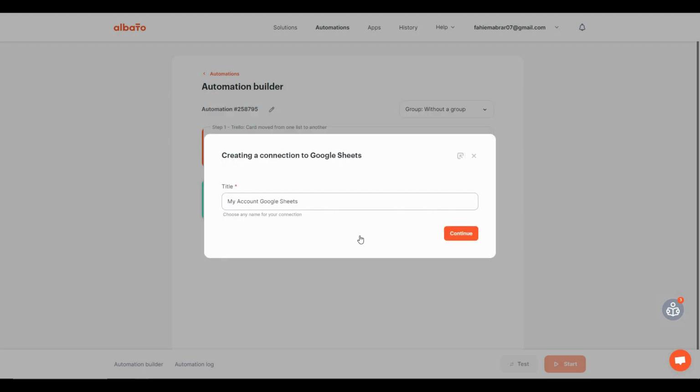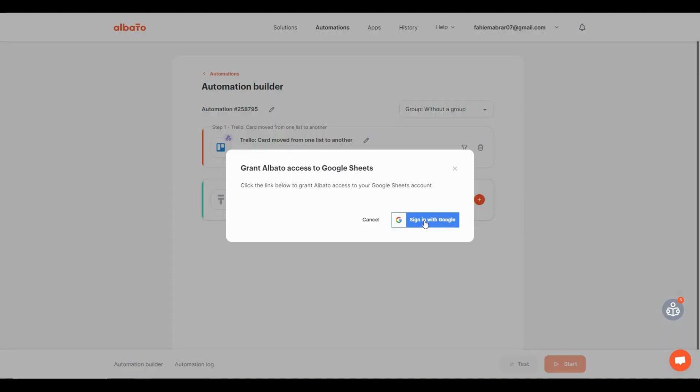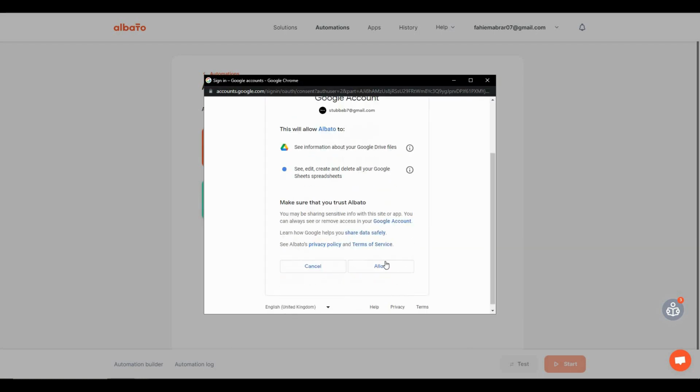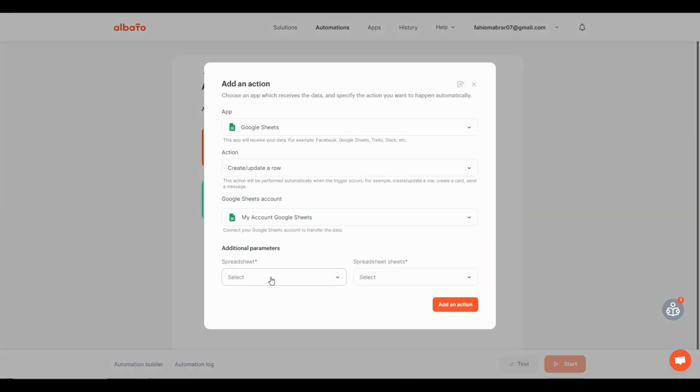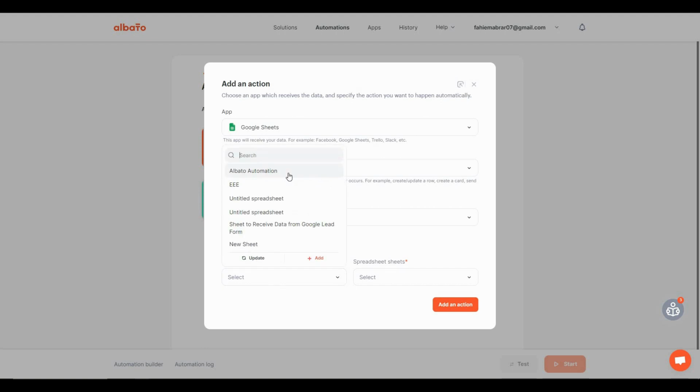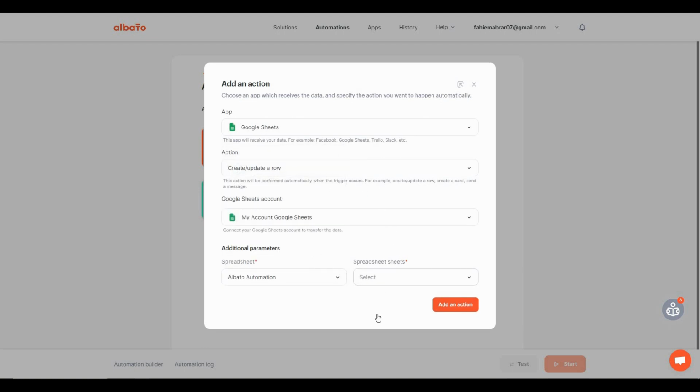You can change this name or keep it as it is. Now let's click on continue. So I have to sign in with Google to allow my Google Sheet or Drive account. Now scroll down and click on allow. So as you can see, connection successfully created. Click on OK. Now I have to select the spreadsheet where I want to get notified. So I'm going to select Albato automation sheet, and then I also have to choose the sheet number. So let's select this Sheet 1 and click on add an action.